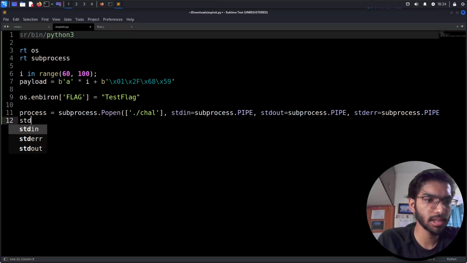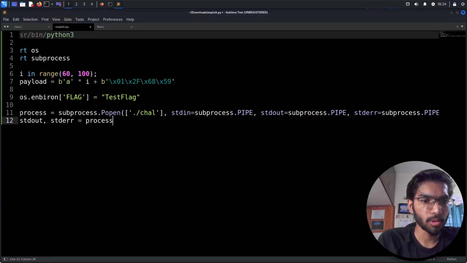Let's make sure that the standard output and the standard error go to process.communicate, input is equal to payload.